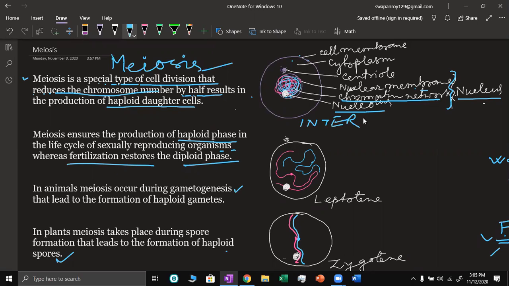This is interphase. In the interphase, the cell has the nucleus, and we cannot see the chromosomes. And in the animal cell, there is a prominent structure, the centriole or centrosome.